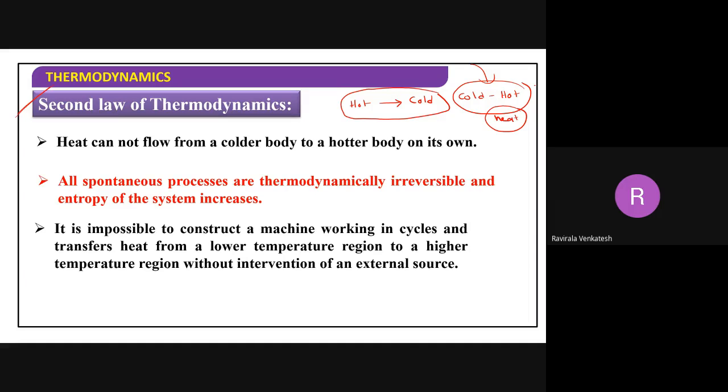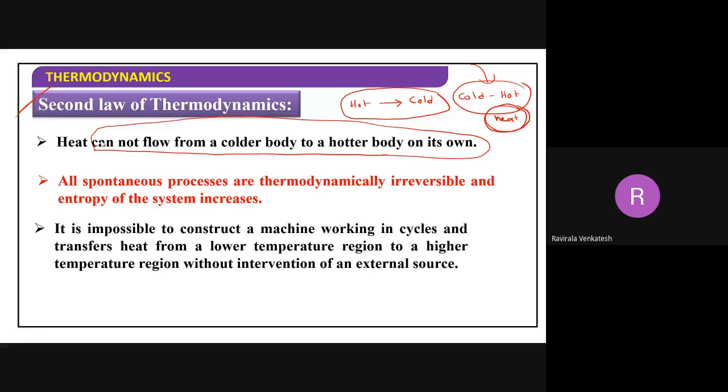So the second law of thermodynamics says this never happens unless you apply some work on it. Heat cannot flow from colder to hotter body on its own. Similarly, water does not flow from low to high.